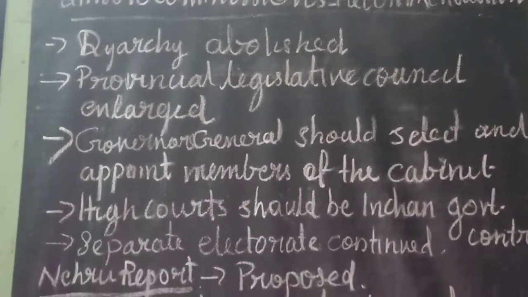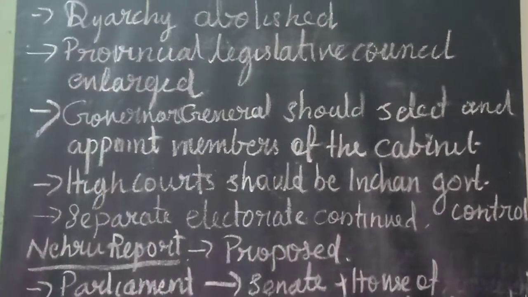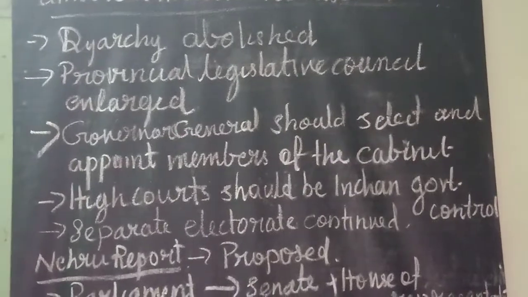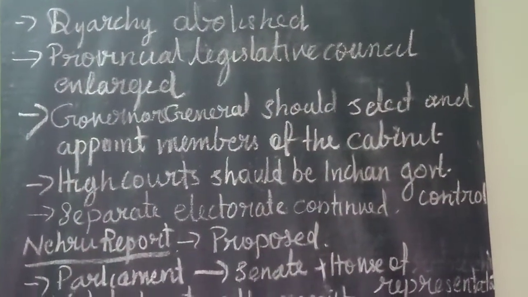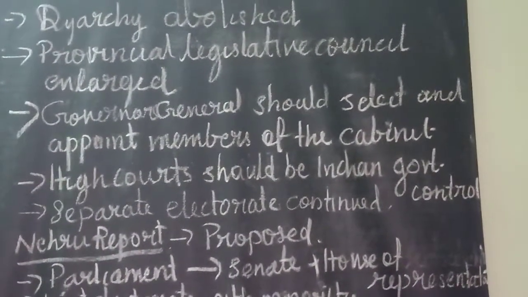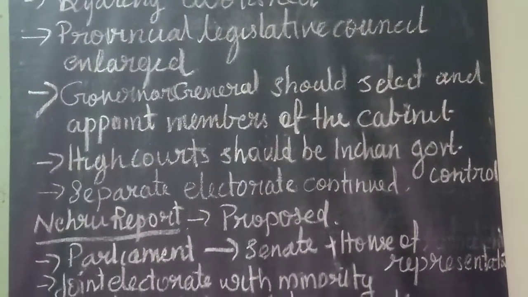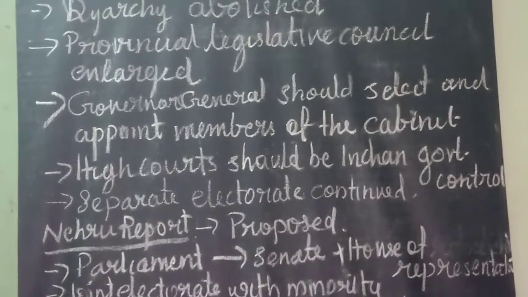Then British troops and British officers should stay on in the Indian regiment for many more years. High Court should be under the administrative control of the Government of India. The communal representation was to continue. These are the recommendations of Simon. They moved all over the country.